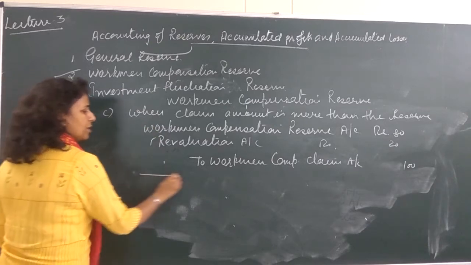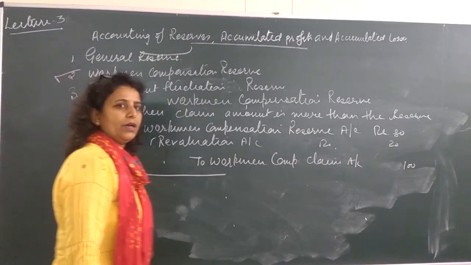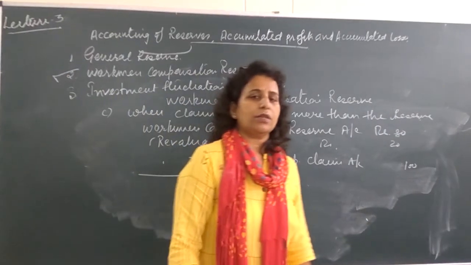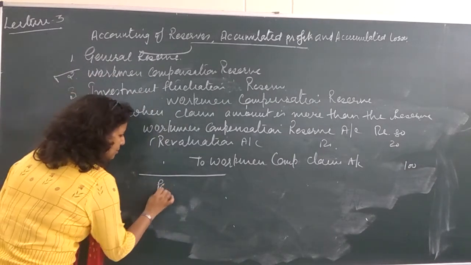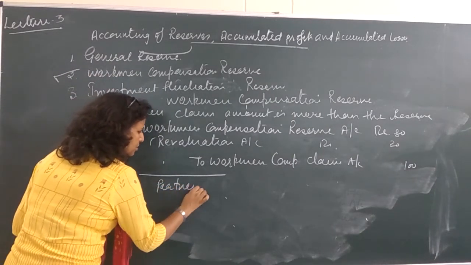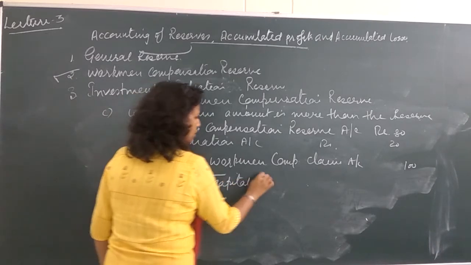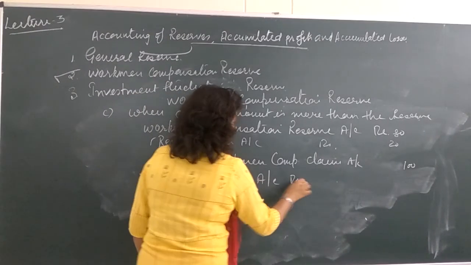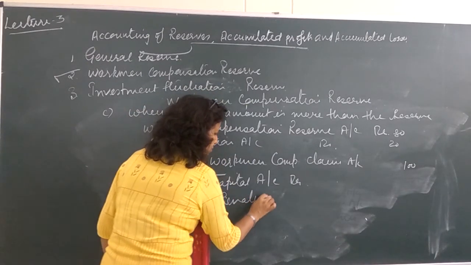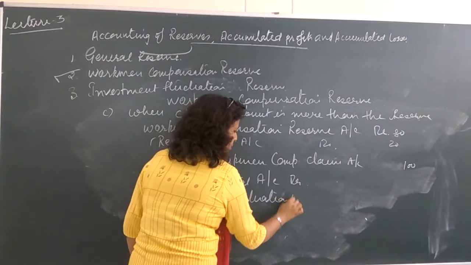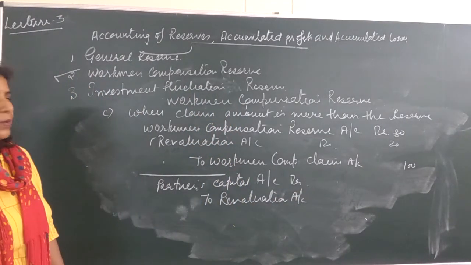This should be transferred to which account? Partners capital account. अगर profit है, it is to be credited. अगर loss है, it is to be debited to partners capital account. So next entry we will have partners capital or current account debited to revaluation account. So whatever loss, it will be debited to partners capital.